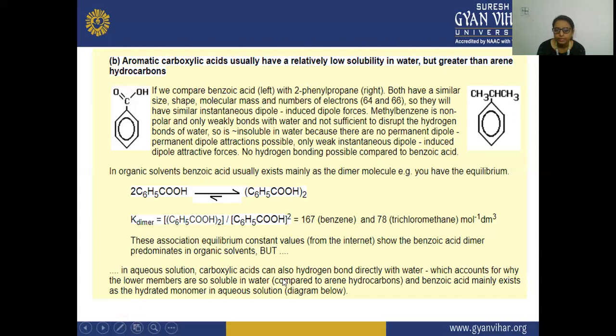But in aqueous solution, these carboxylic acids, the aliphatic ones, can also form hydrogen bonding directly with water. That is why the lower members are so soluble in water compared to the arene hydrocarbons. And benzoic acid mainly exists as a hydrated monomer in the aqueous solution.